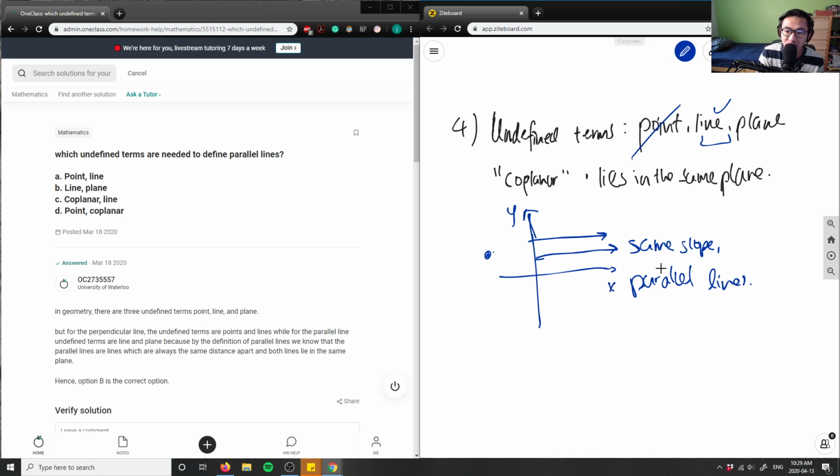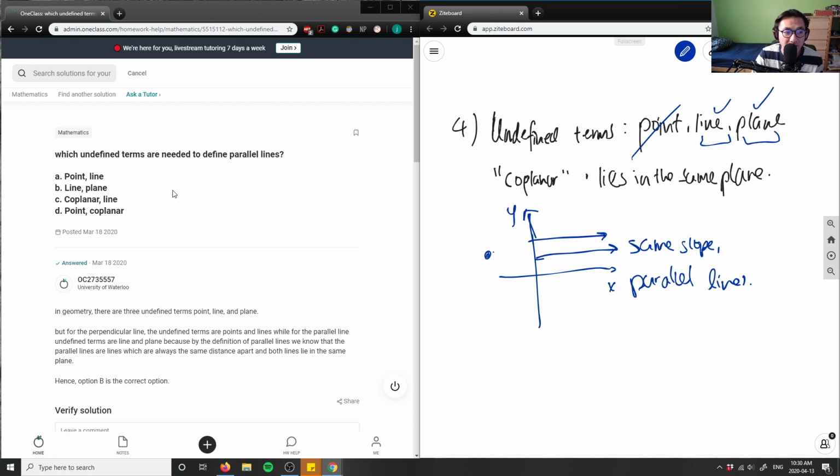If I had a three-dimensional shape, with something along the x-axis and something going into the plane, they'd intersect at some specific point but never be parallel. So they have to lie on the same plane. Plane here is correct as well.